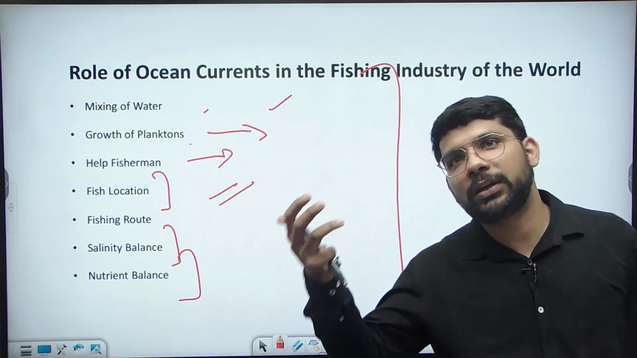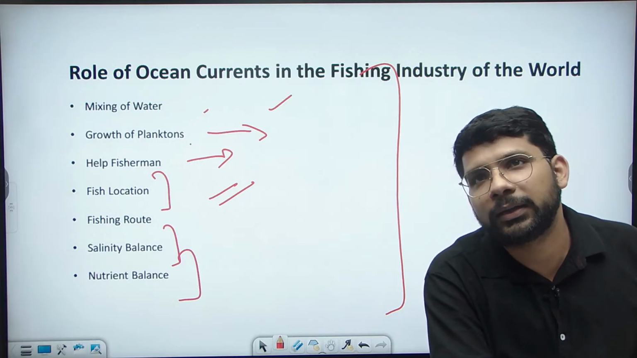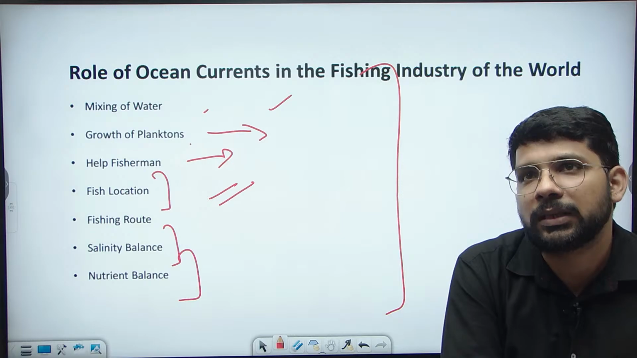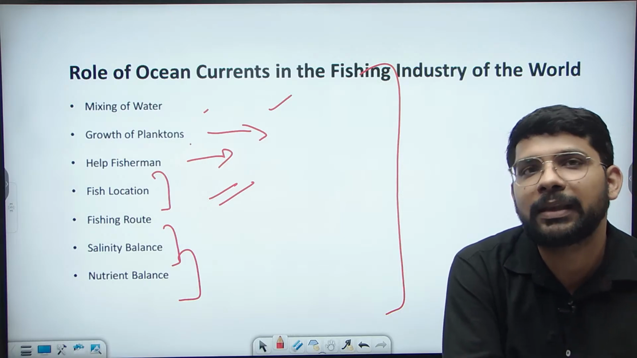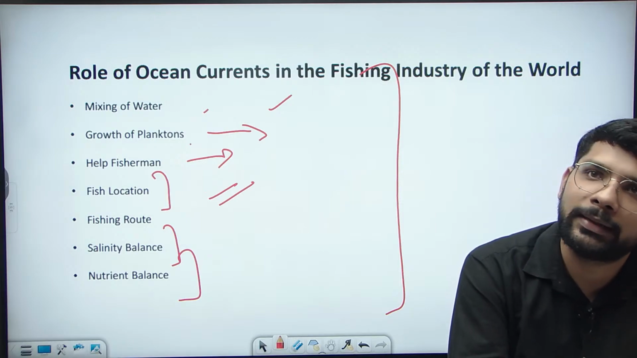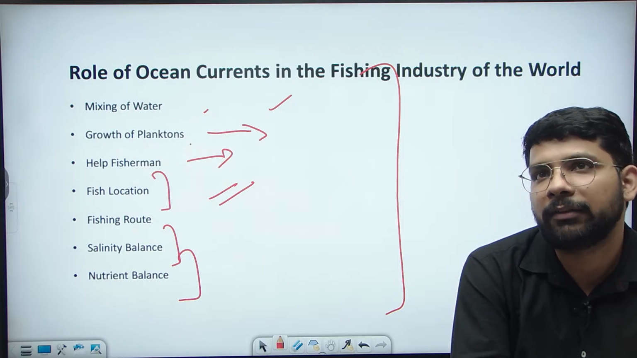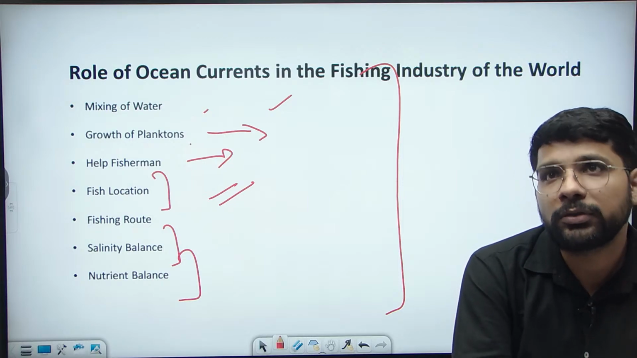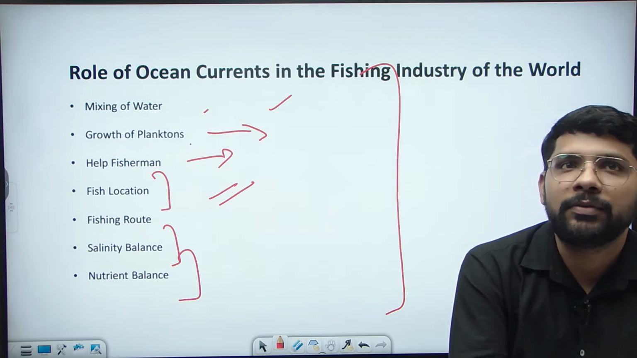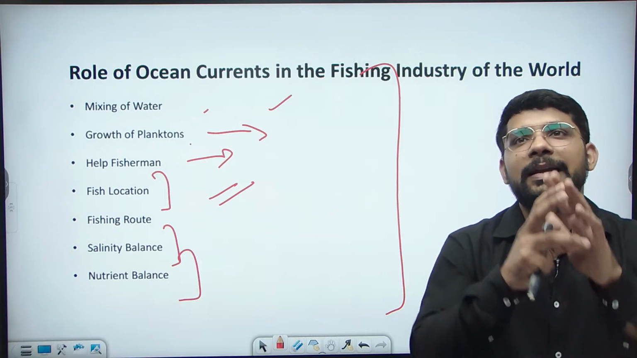So how do they help in the fishing industry? These are some of the examples. The mixing of the cold current and the warm current. Then the growth of plankton in that area where the water is mixing, because it's a suitable condition, a suitable temperature for the growth of the fish and also for the planktons. Then a decrease in the salinity. If the water is mixed together, the salinity will decrease, and the salinity also decreases due to the upwelling. It also maintains a nutrient balance there, which leads to the growth of the fish as well as the planktons. So it creates a suitable condition.